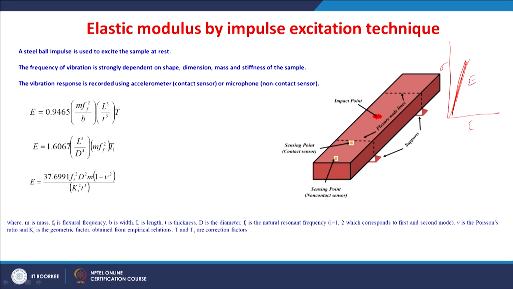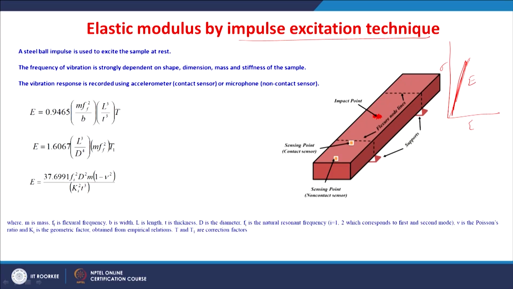But for brittle materials, after this elastic deformation, the fracture occurs. It is a destructive test, but we can actually measure the elastic modulus by a non-destructive test as well. Generally this is done by the impulse excitation technique.